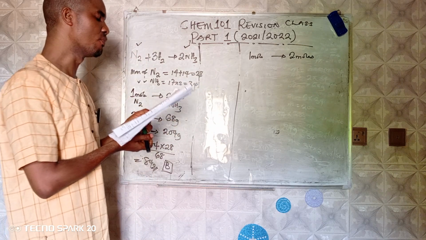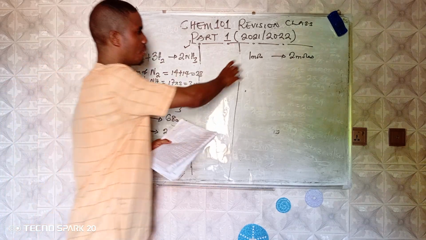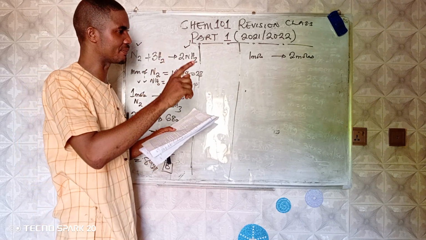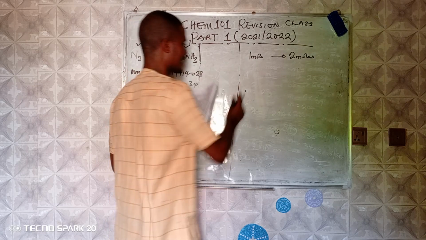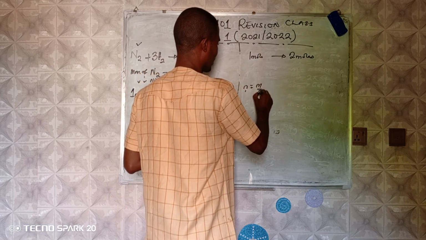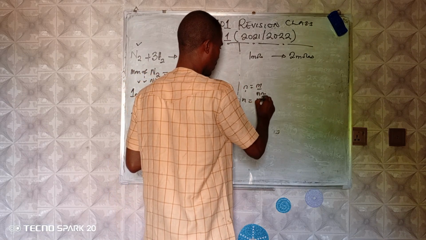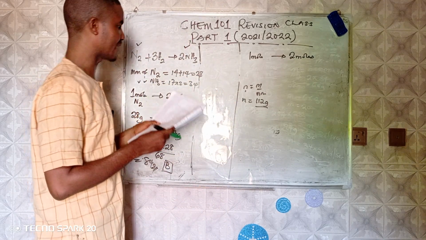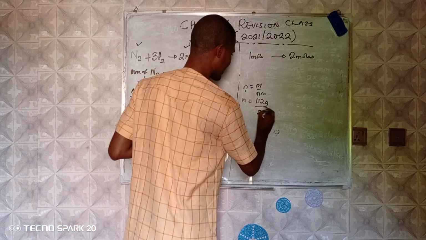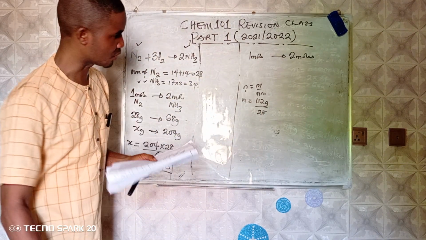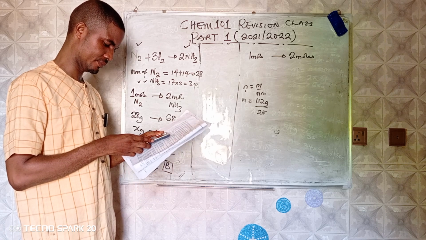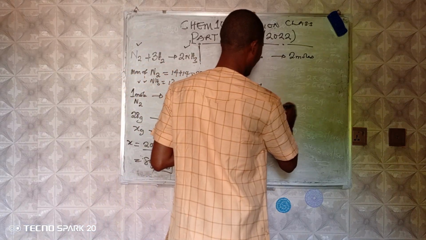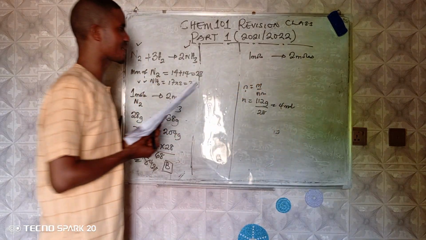Now they say how many moles? That means here we are interested in moles. 1 mole of this produces 2 moles. Then 112 grams of nitrogen. We are going to convert 112 grams to moles and put it under nitrogen. Remember that amount is equal to mass over molar mass. The molar mass of nitrogen is 28. So 112 divided by 28 gives 4. So 112 grams is the same as 4 moles.